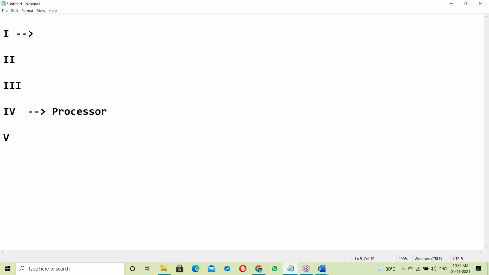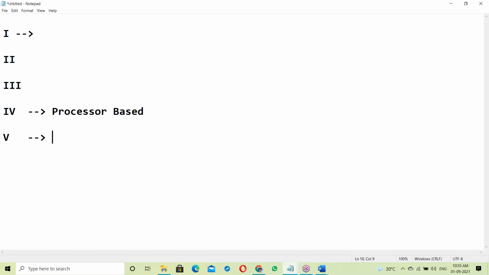It's a processor based computer. Next is the fifth generation, the next coming generation. Can you guess it? Presently we are using processor based computers.